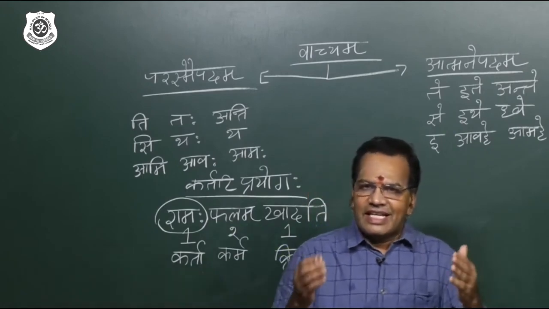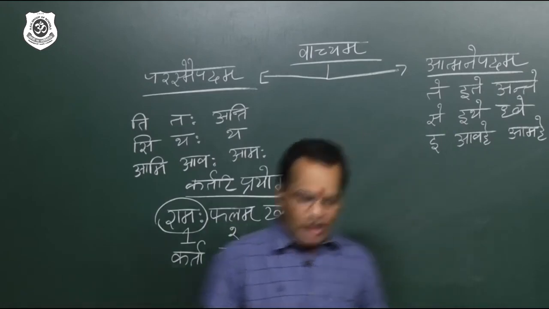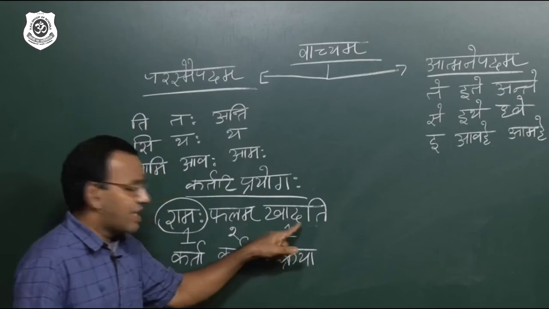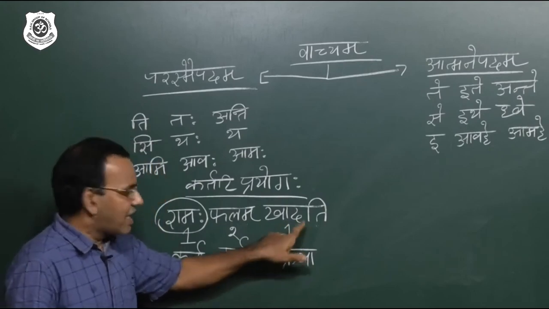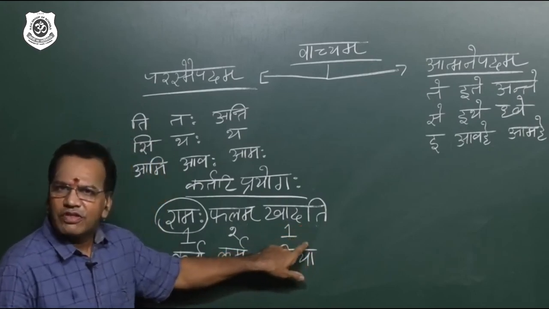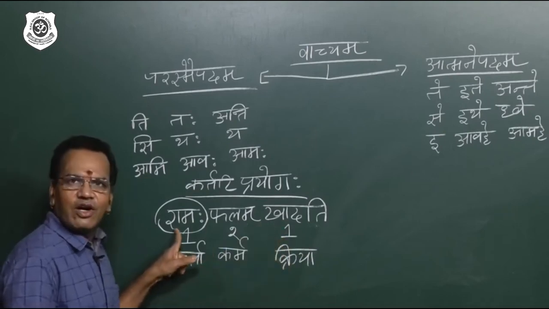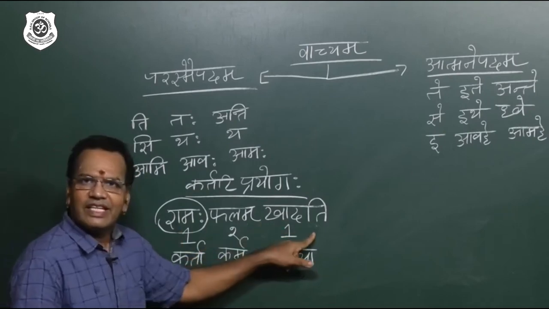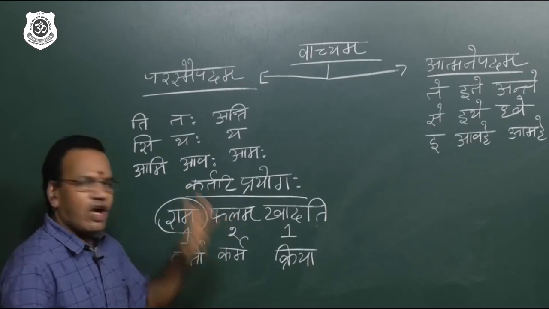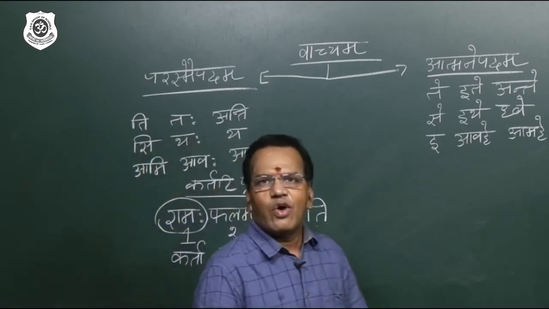I repeat, yatra kriyayaha prayogaha. For example, I can show in which sentence. Kriyayaha prayogaha, usage of the verb according to subject, bhavati. When it comes, it is called kartari prayogaha, active voice.